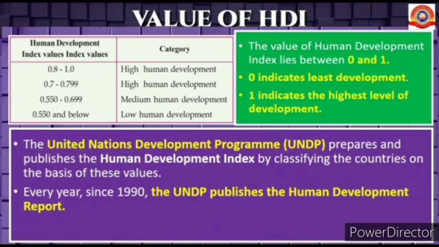The United Nations Development Programme, that is UNDP, prepares and publishes the Human Development Index by classifying the countries on the basis of these values. Every year since 1990, the UNDP publishes the Human Development Report.